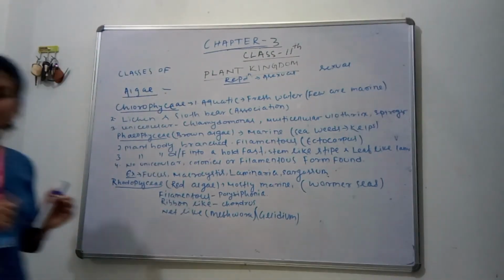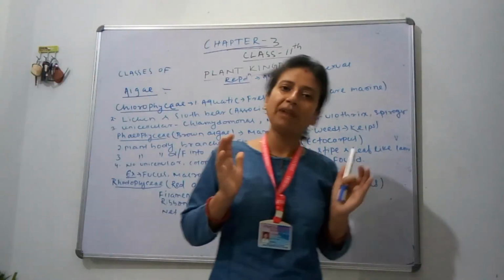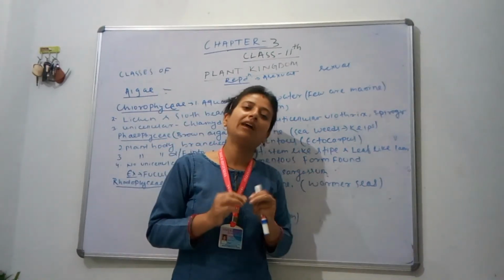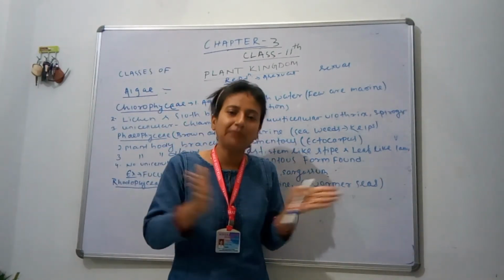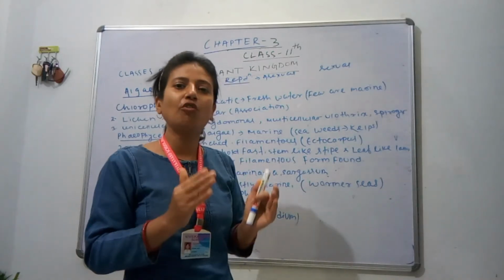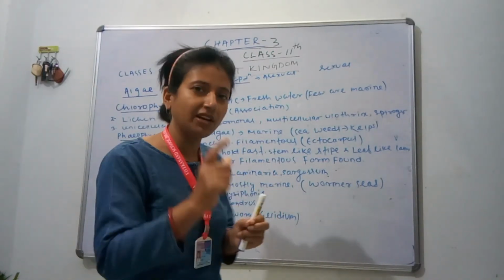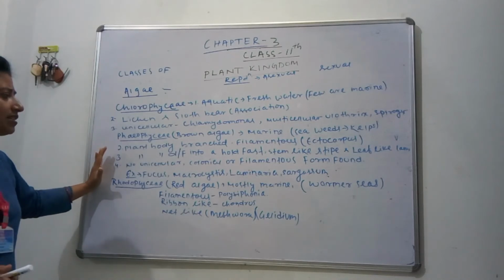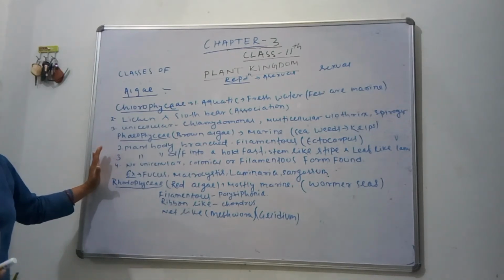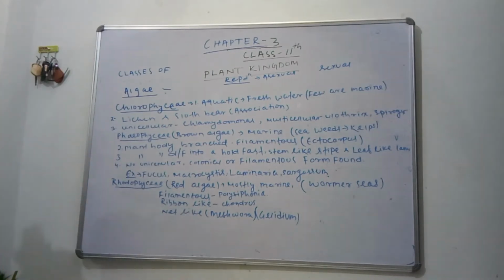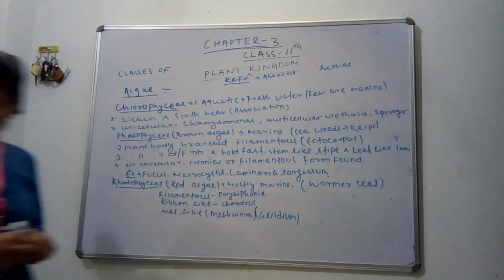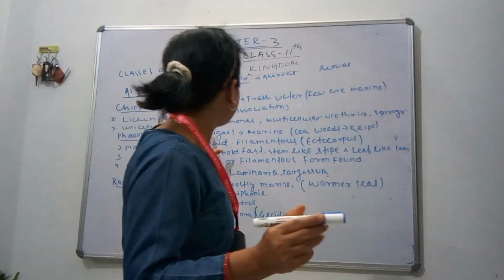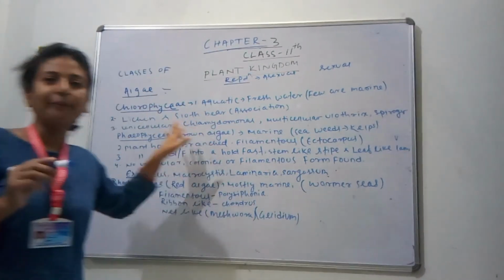They have two unequal, laterally present flagella. Some of them reproduce asexually or sexually. They have only two flagella which help them in swimming, two flagella which are unequal, means one is large and one is small. Next, its examples are Fucus, Macrocystis, Laminaria and Sargassum. Food is stored in the form of mannitol and laminarin. The food stored in the species of Phaeophyceae is mannitol and laminarin.